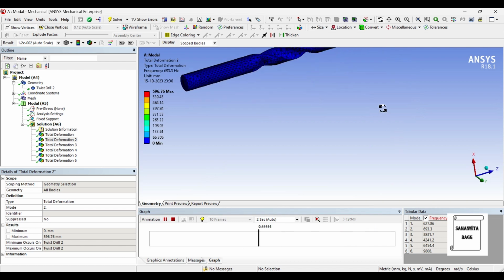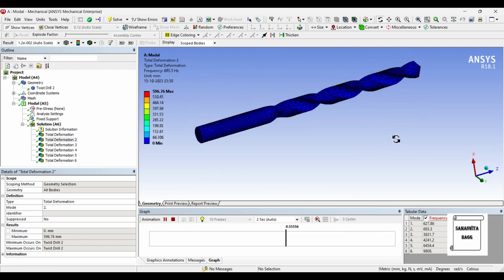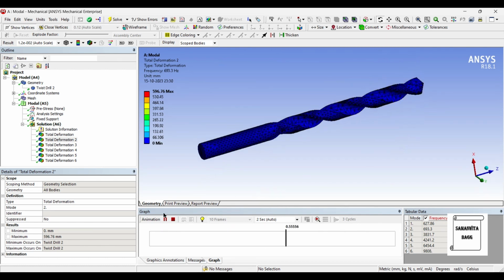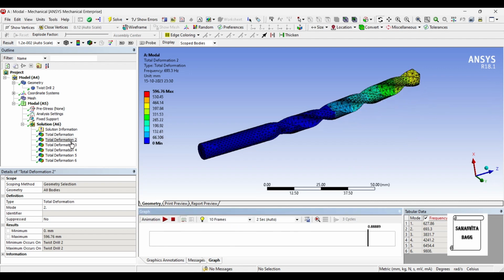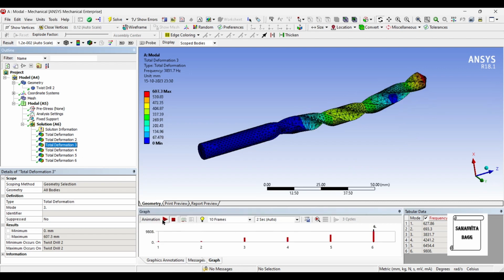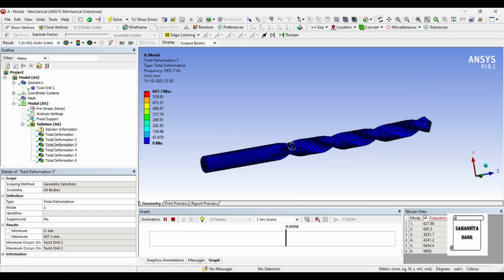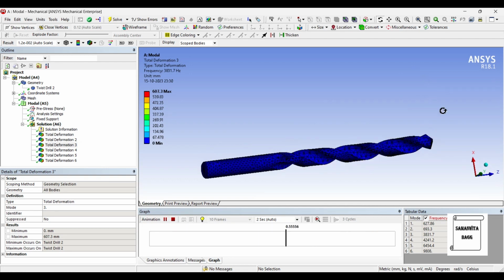You can check this animation. For deformation 3, the value of frequency is 3831.7 hertz, and the maximum deformation is 607.3 mm.